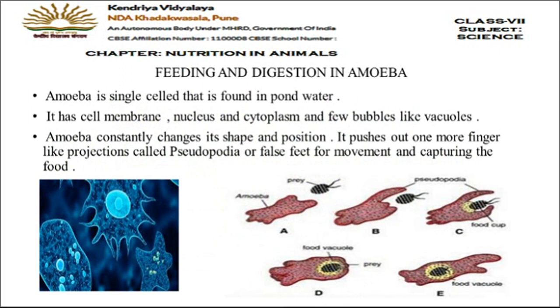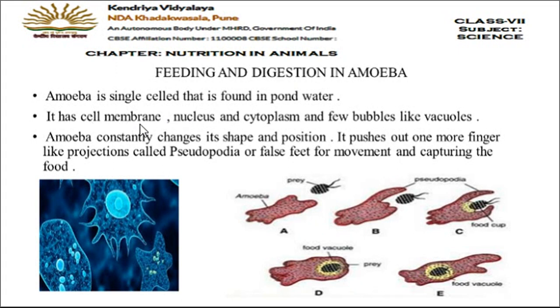Amoeba is a unicellular organism. Unicellular means it consists of only a single cell. In the diagram here you can see that this is a single cell, and this is amoeba, a single-celled animal having a nucleus inside, and it is generally found in pond water. It is microscopic. We cannot see it with our naked eyes. We have to use a microscope for it.